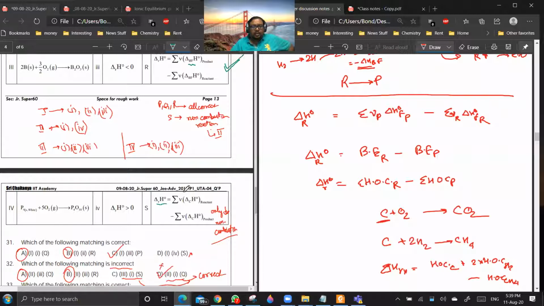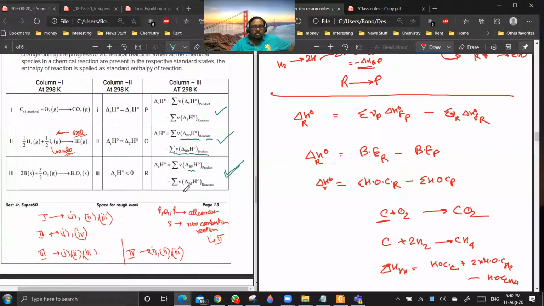Is heat of combustion defined for ozone? You cannot really burn ozone.